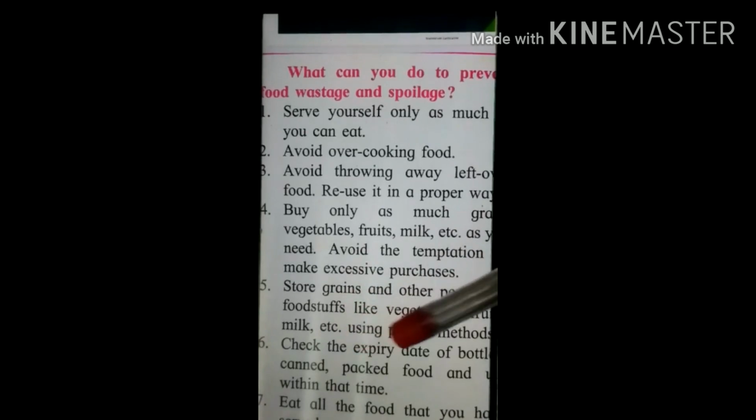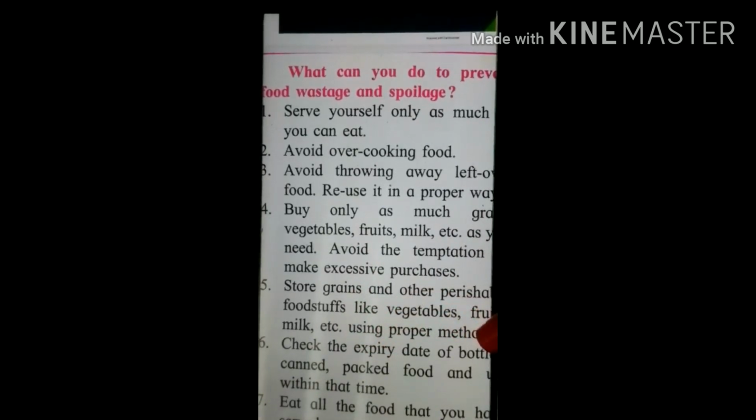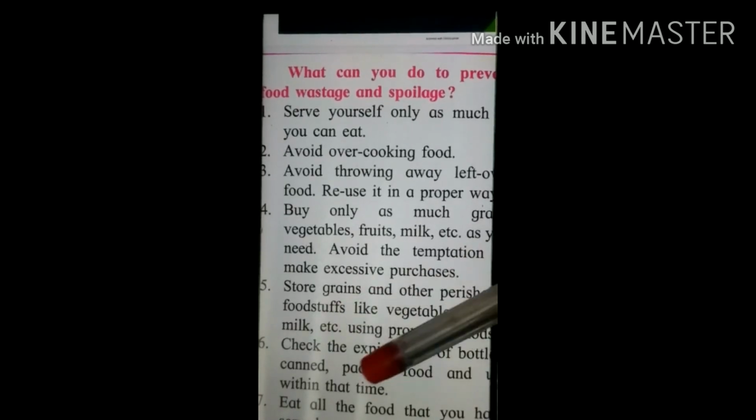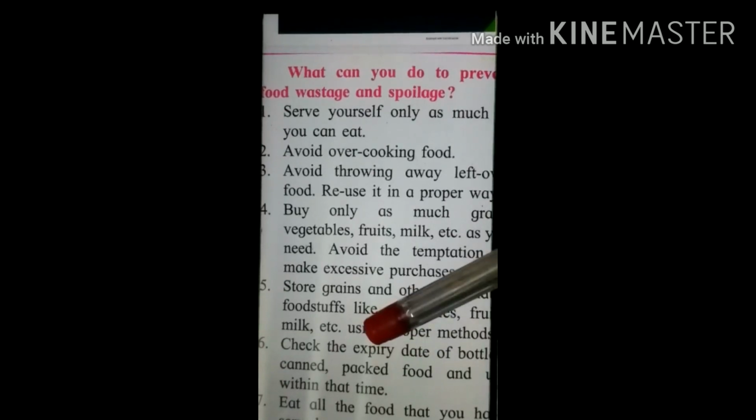Then, check the expiry date of the bottle, can or packed food, and till how long the food is in best quality. We need to check the expiry date whenever we purchase anything.